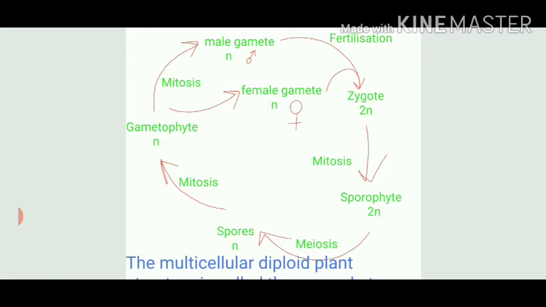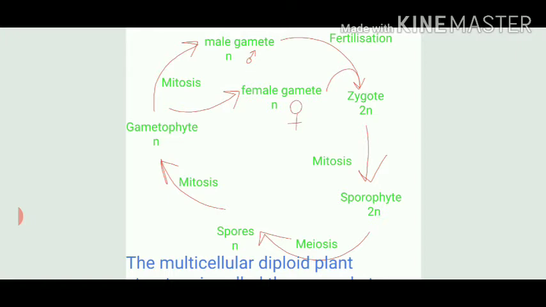So which division is taking place from 2n zygote to 2n sporophyte? Mitosis, because again equational 2n is equal to 2n. Now this sporophyte body, as the name is giving an idea, that it will produce spores, and spores are mostly haploid. So 2n will make n. Spores can be many in number, that is not one or two, they are released in a bulk quantity. So here which kind of cell division is taking place? That is meiosis, which is called as reductional division.